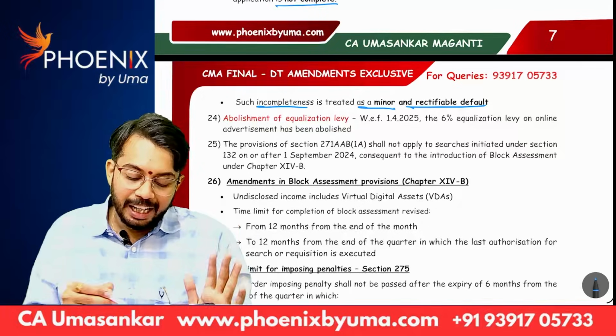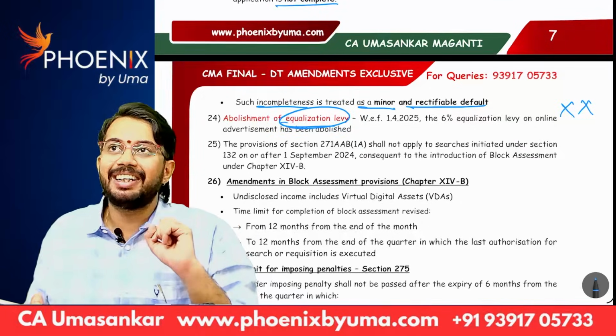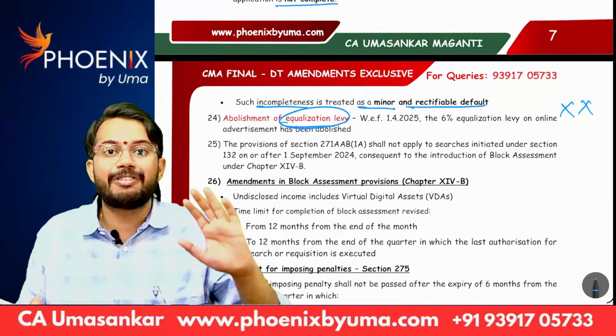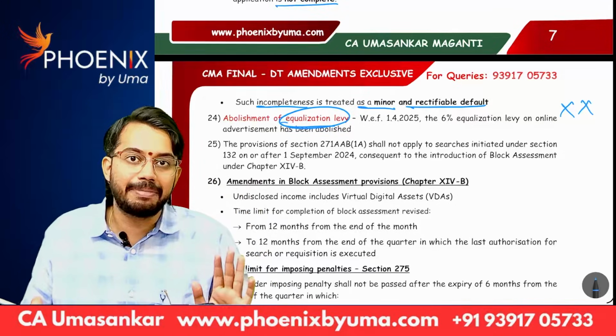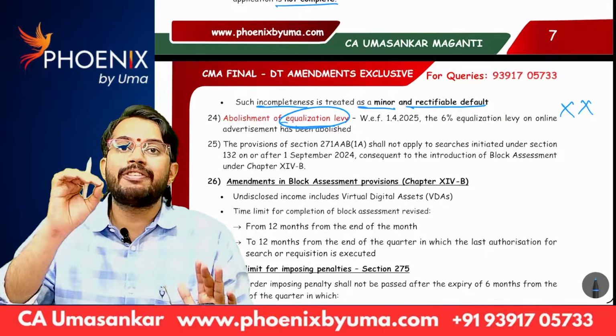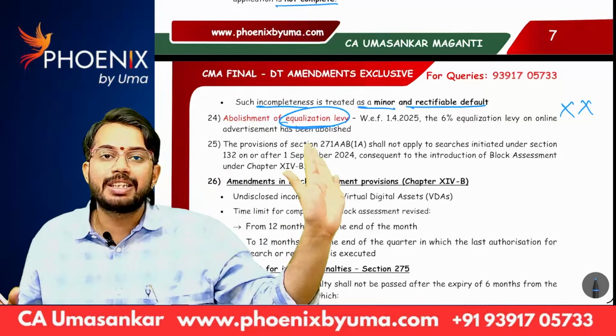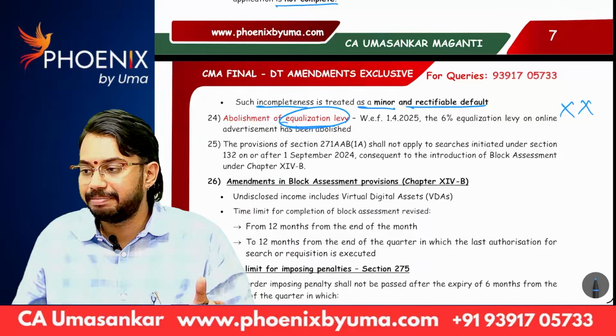Another good news, the equalization levy chapter is no more there. If you have attempted for the December 25 attempt or June 25 attempt, I taught equalization levy. From June 2026, the equalization levy chapter is removed from the syllabus. No concept of equalization levy.